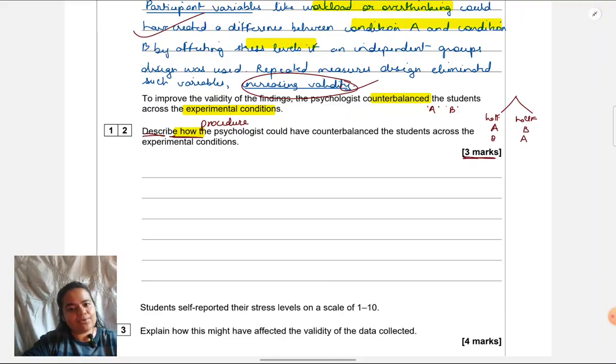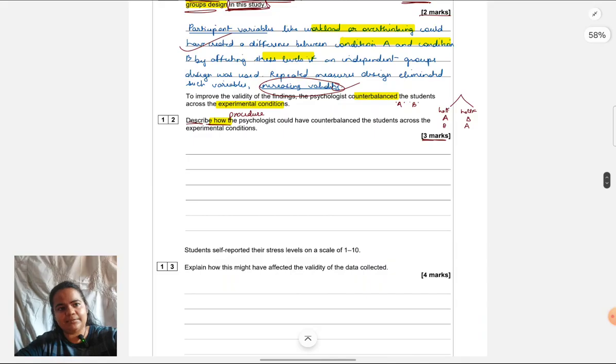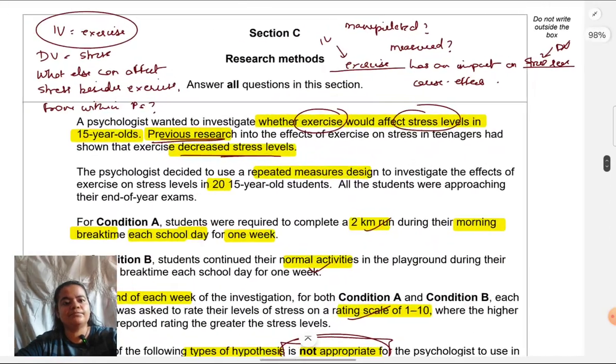This is all we have to explain, because why it is done is something we don't deal with right now. So order effects should not come into the picture. Now, how it will be done in this experiment, what students will do, I'll tell you what is going to be the mistake for this type of question.